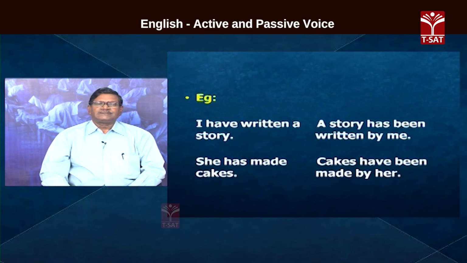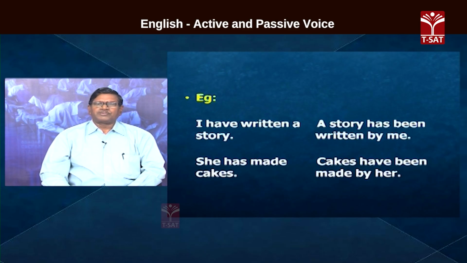And then look at the second sentence. She has made cakes. Cakes have been made by her. Cakes is the object in active voice and it becomes subject in the passive voice. Has made, because it is she, the helping verb is has.